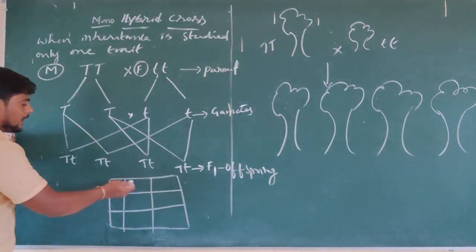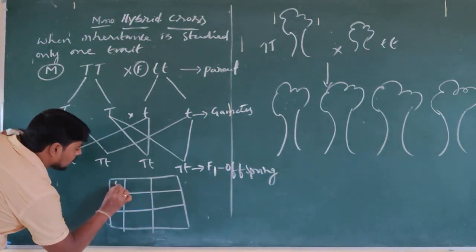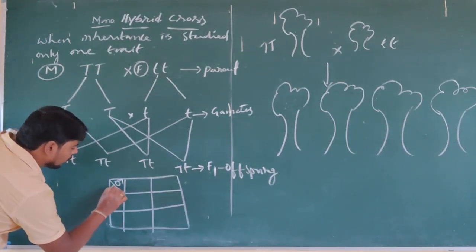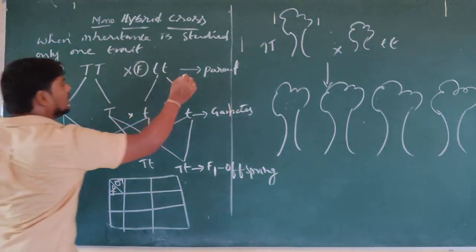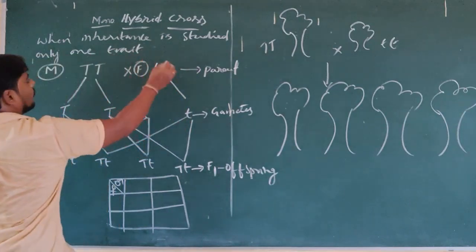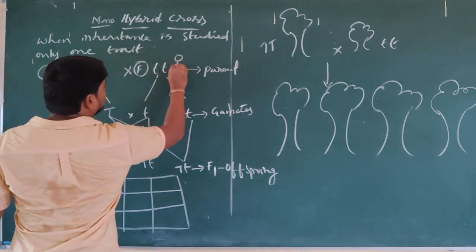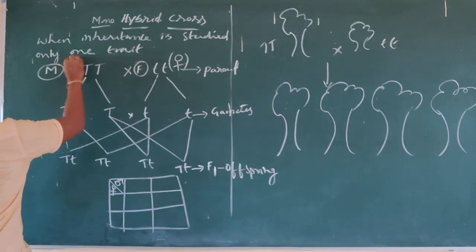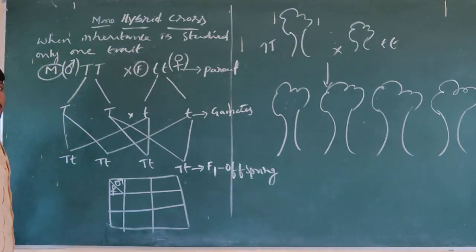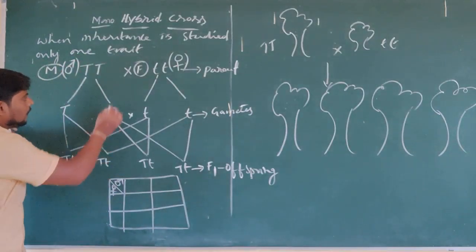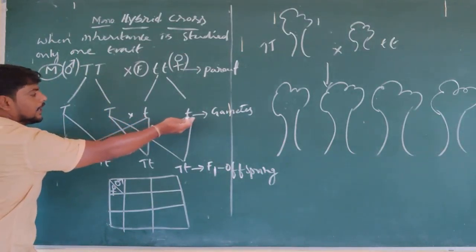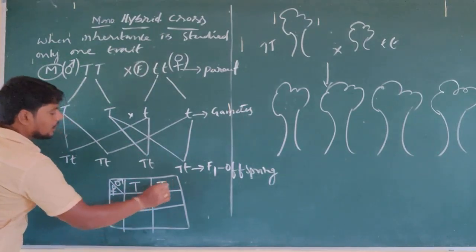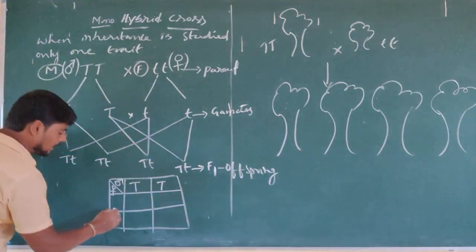So gametes are taken here, and here it is male, and here it will be female. So male. For female we can show the symbol like this, and for male it is this symbol. Now, these gametes which are found here, the male is taken here and female gametes are taken.